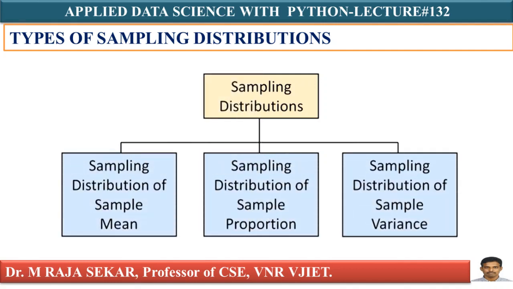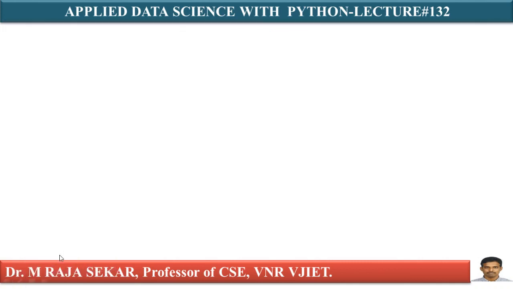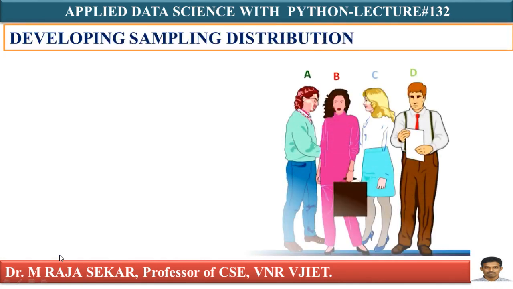Let me explain types of sampling distributions. There are basically three types of sampling distributions: sampling distribution of sample mean, sample proportion, and sample variance. In this lecture, we will try to understand sampling distribution of sample mean. What is this sampling distribution of sample mean?